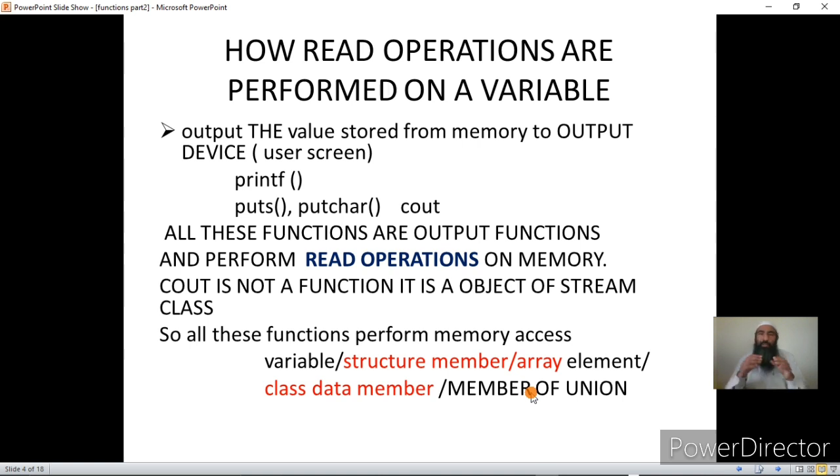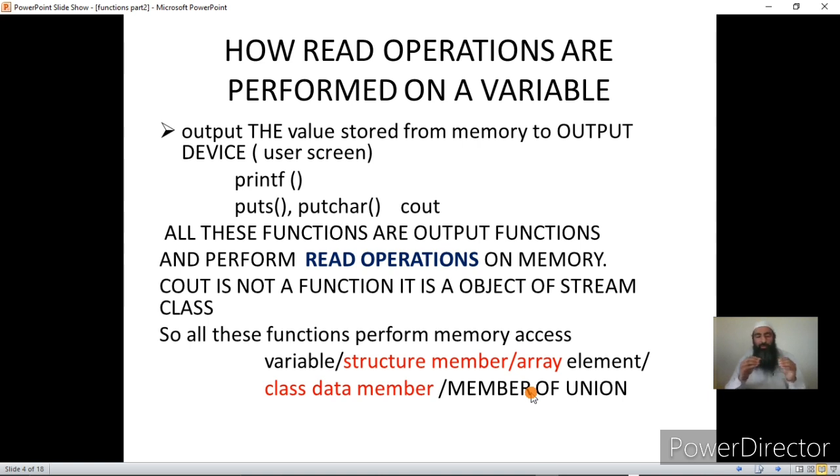Actually, once we input the number with scanf, we are basically reading the number from the keyboard and then writing it onto the memory location whose name is specified in scanf, and the same is true of cin. And this is what we do in cout and printf. That is, we can display the contents of a variable or a structure member or a class member, provided they are data members, or a union member on the screen. So read and write operations are what we mean by access.